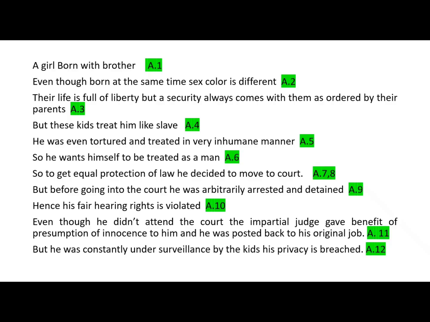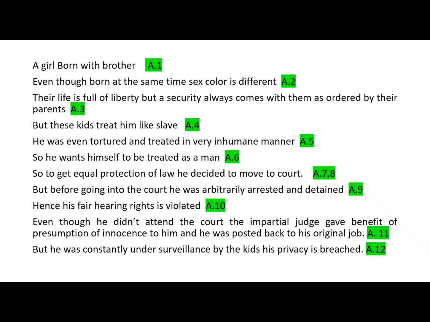So they treated him as a slave. They even tortured him, treated him in a very inhuman manner and committed cruelty on him. This security guard always wanted to be treated as a man, and to get equal protection of law, he finally decided to move to the court.